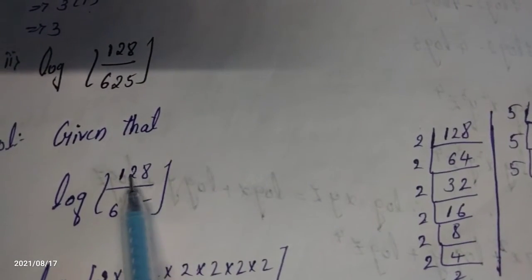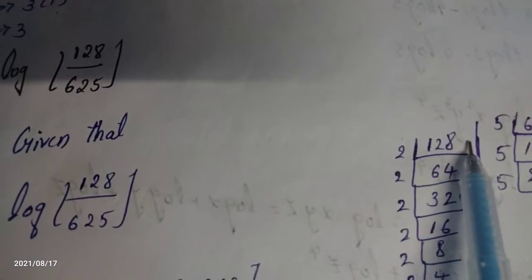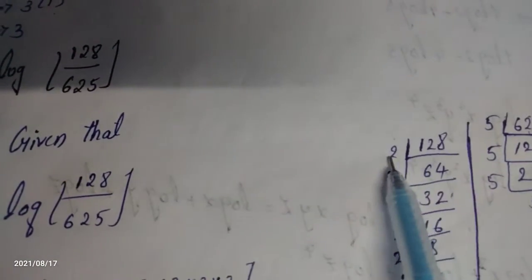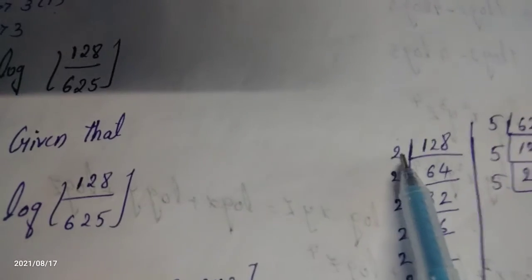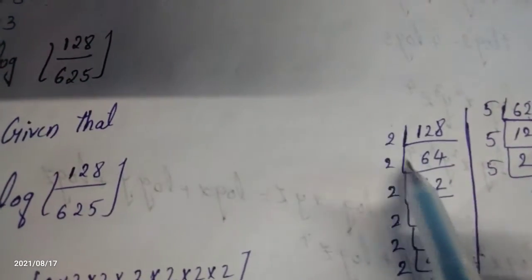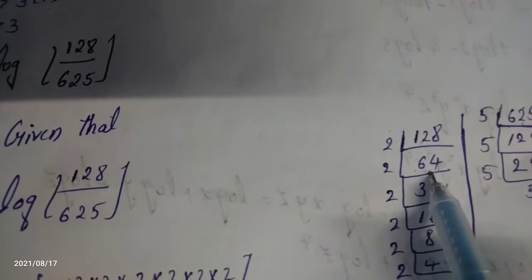First we convert 128. This number is divisible by 2 because the last number is 8, and 8 is divisible by 2. That's why the whole number is also divisible by 2. 2 sixes are 12, 2 fours are 8. Again we get 64.